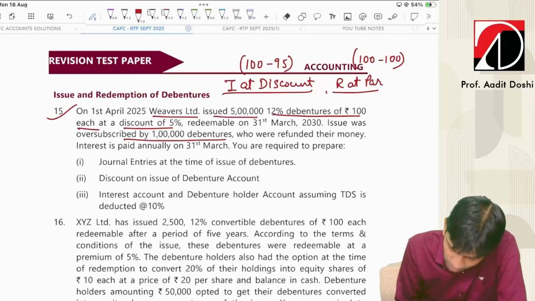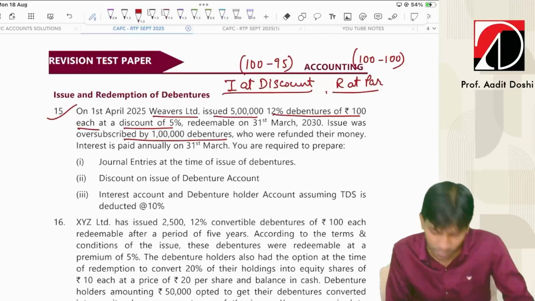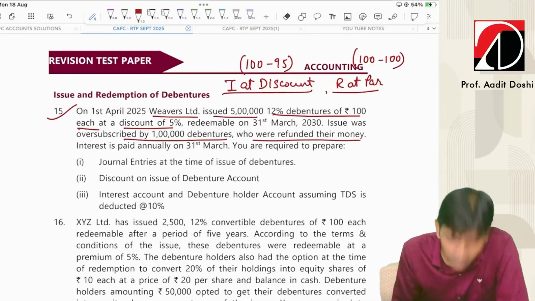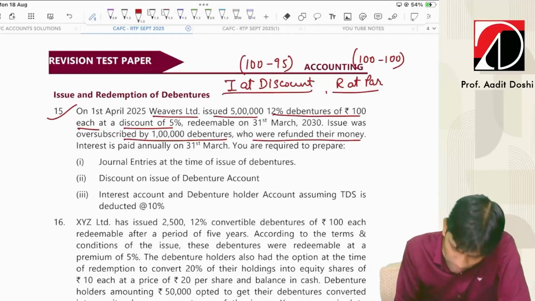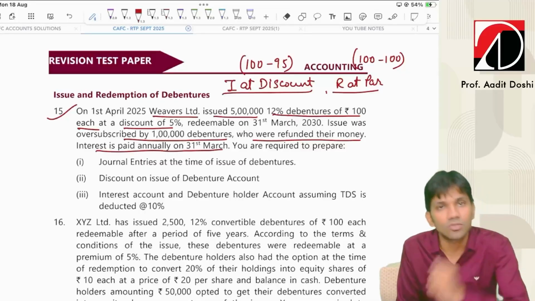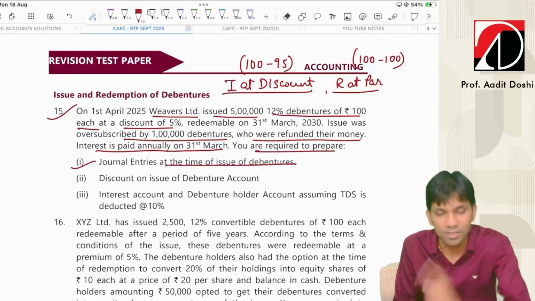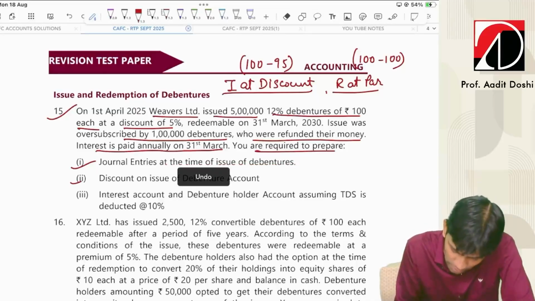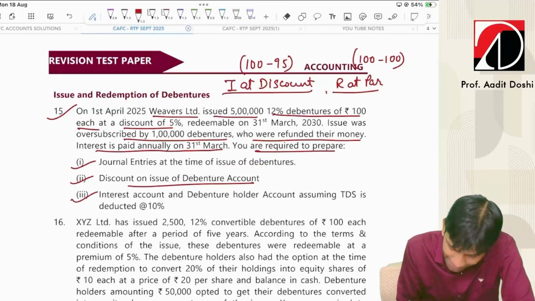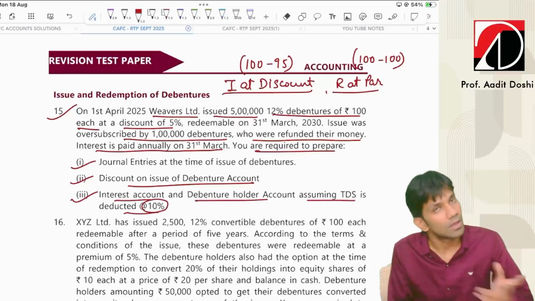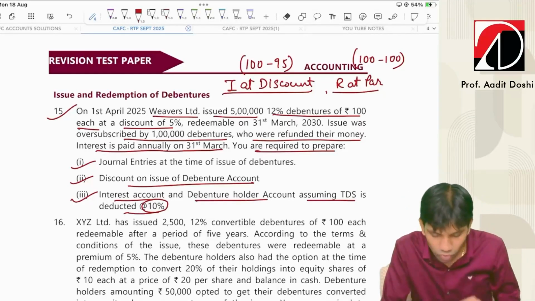The issue was oversubscribed by 1 lakh debentures. Again, oversubscription coming. So basically 6 lakh applications came, and the extra were refunded their money, and here a straight refund was done. Interest is paid annually on 31st March. You are required to prepare journal entries at the time of issue of debentures. One journal entry for issue of debentures, discount on issue of debenture account, and interest account, debenture holder account, assuming TDS 10%. Fine, guys. What should be the entry?